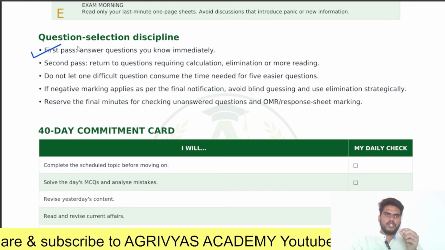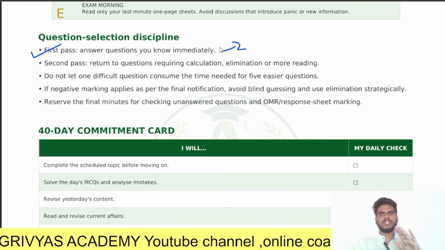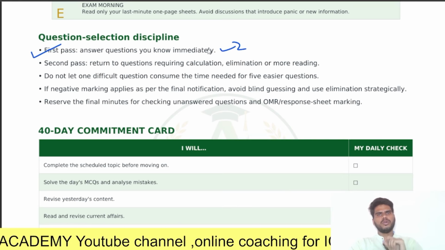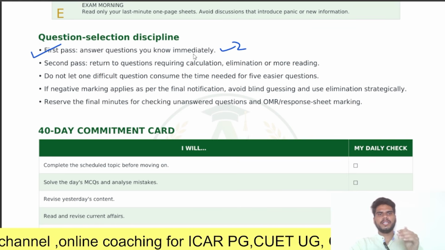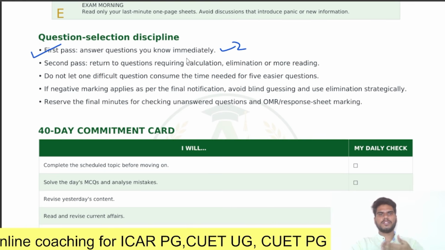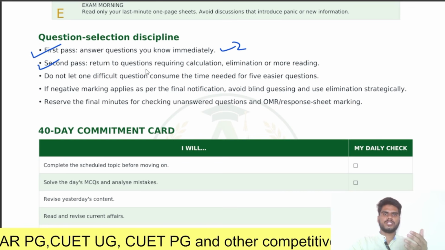First pass. When you are in the examination hall, first answer the questions you know immediately. First check all the questions in the question paper and answer all the questions you know immediately. If you know the answer to that question, just answer it immediately. Next, this is the first pass. Do the first pass very fast, and in the second pass you should return to the questions requiring calculations, eliminations, or more reading.